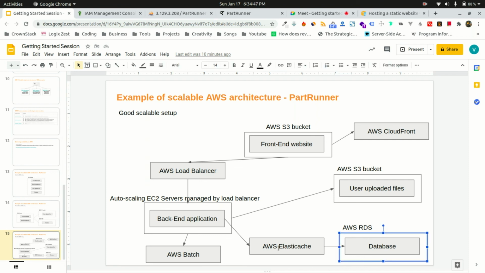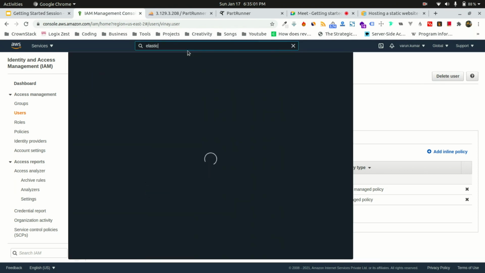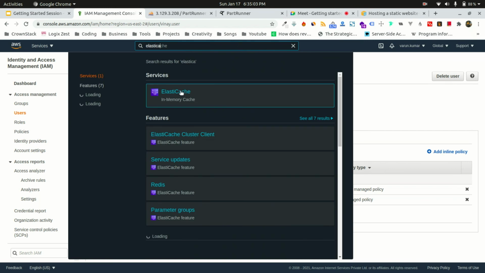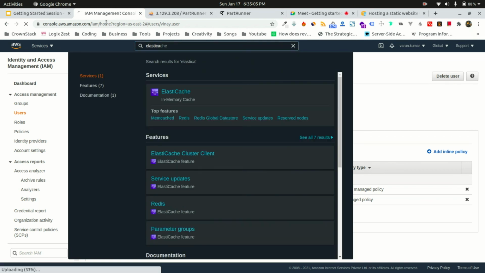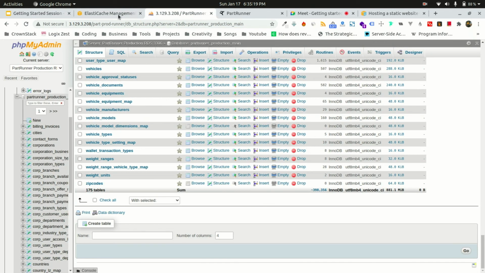So to query faster and to reduce our cost, we would have included Amazon ElastiCache. This is something that you put behind your database. It caches your most common queries, so that whenever you are running those queries again and again, you don't have to go to Amazon RDS.